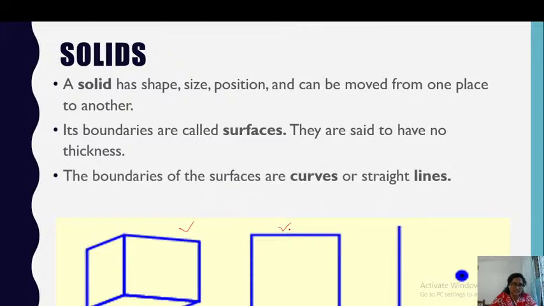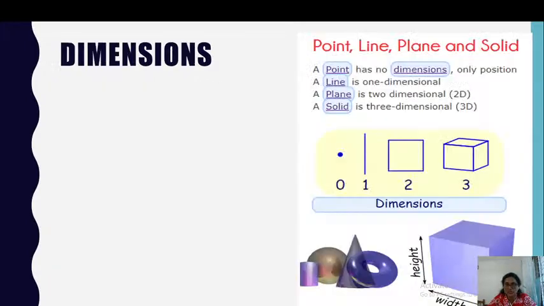Now, let us see, the boundaries of the surfaces are curves or straight lines. If we have taken a sphere, its boundaries are curves, it's a curved thing. Here we have taken a cuboid, so we are having a straight line as the boundary of the surface. Now, the lines end in points. So, we have seen a cuboid, its boundaries are surfaces, the boundaries of the surface are curves, and the endpoints of lines are points.